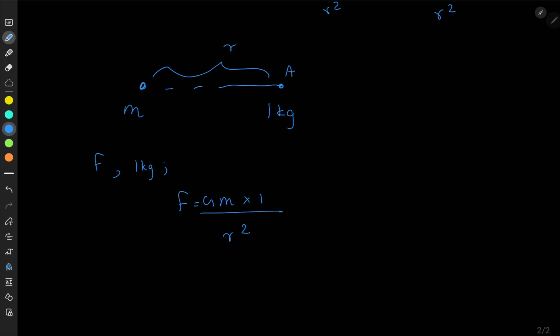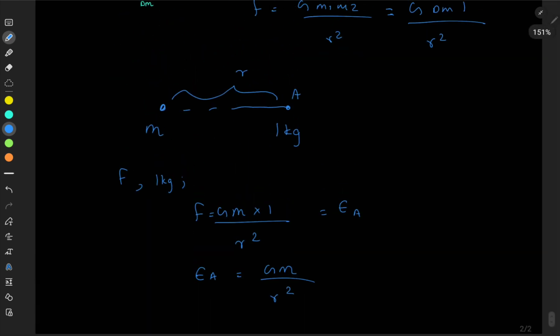So you can see I can define this force experienced by 1 kg as the gravitational field intensity at point A. So gravitational field intensity at point A is equal to GM over r squared.